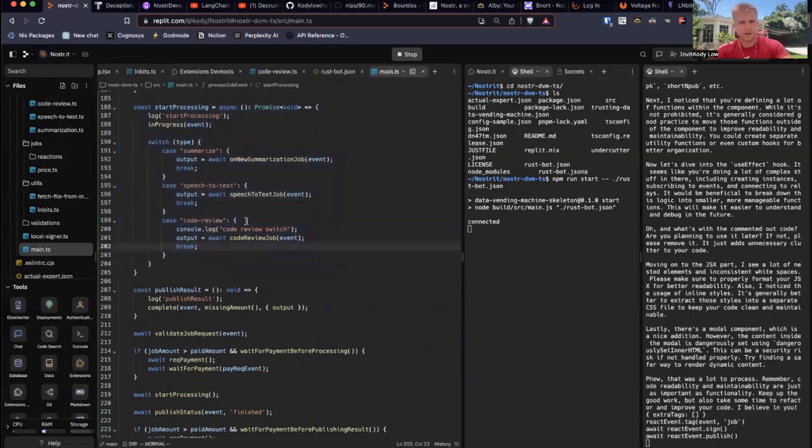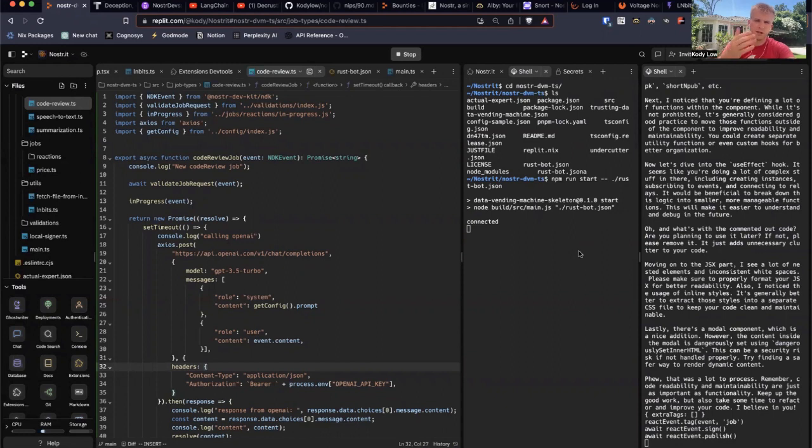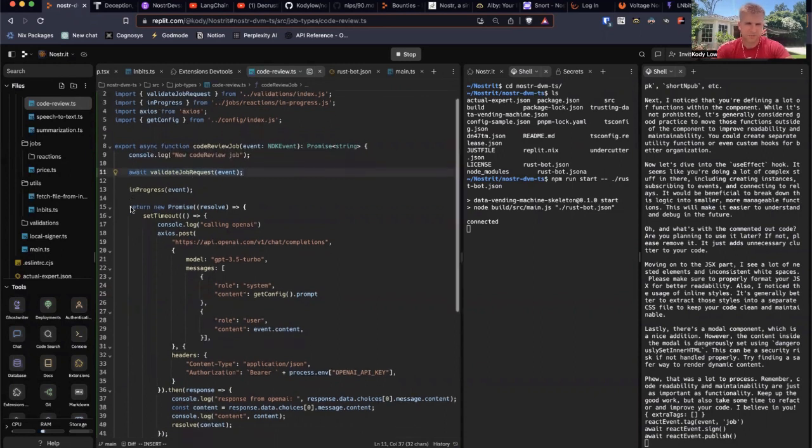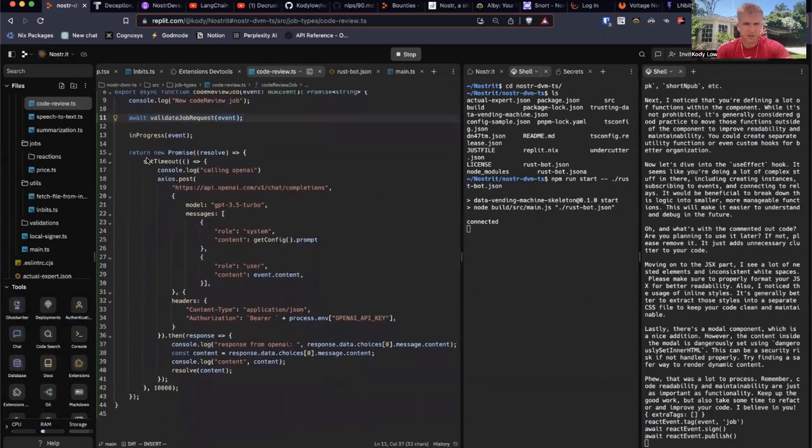And the one that we're doing is the code review job. So over here is where it does the code review job. And the code review job is that it does new code review. It validates the request. So validate request is just making sure that the event is actually of a kind that I can do. And then it does this call to OpenAI over here. And it's just doing the code review, right?